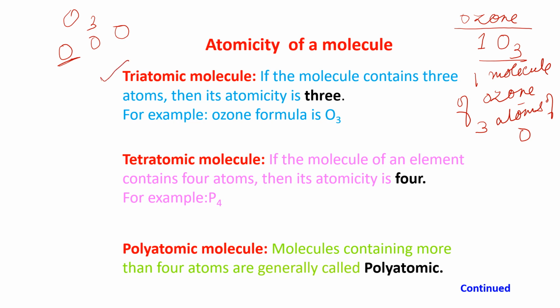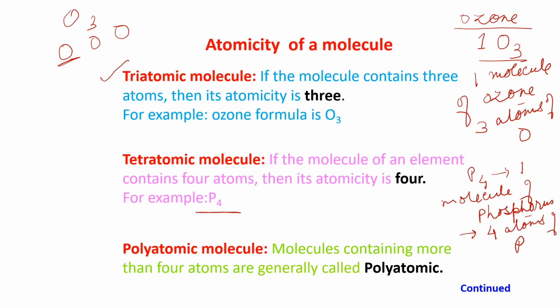Come to tetraatomic. Similarly, if one molecule of a substance contains 4 atoms, then it is known as tetraatomic. The example is P4, phosphorus. P4 means one molecule of phosphorus. How many atoms of phosphorus does it contain? 4P. So it contains 4 atoms of phosphorus.